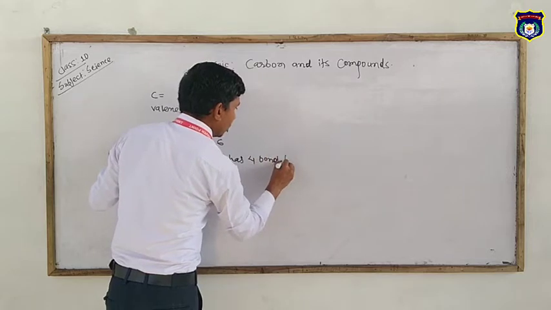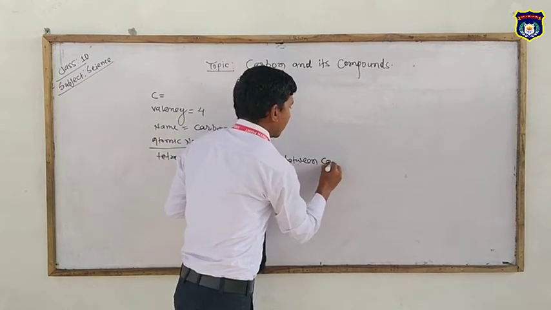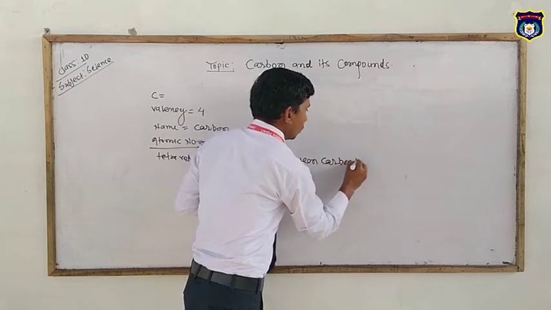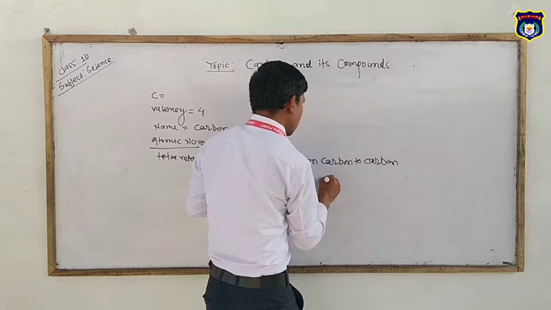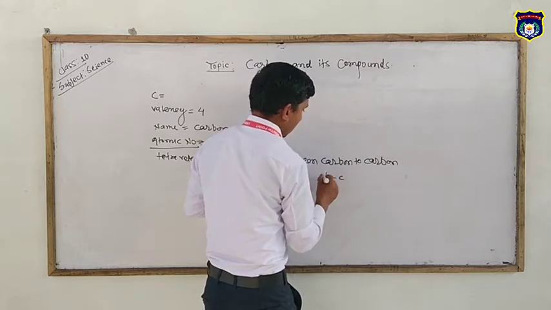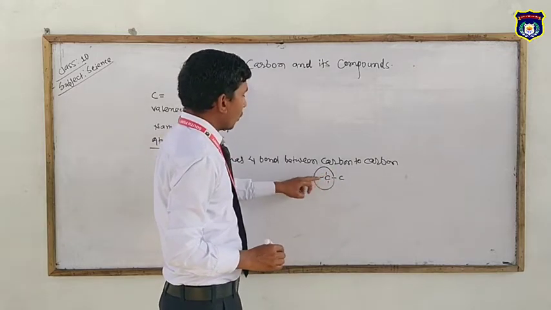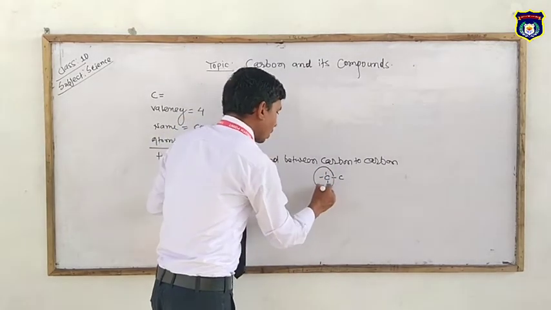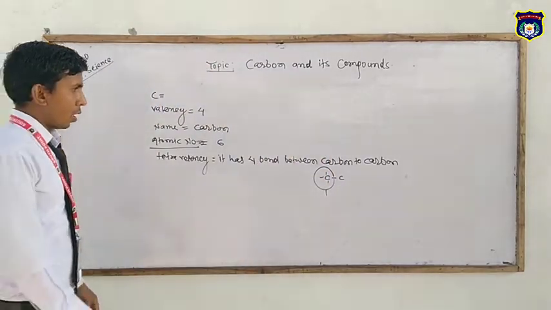Bond between carbon to carbon, like C. Here is the presence of the carbons 1, 2, 3 and 4. So such type of bonding is called tetravalent bonds of carbon.